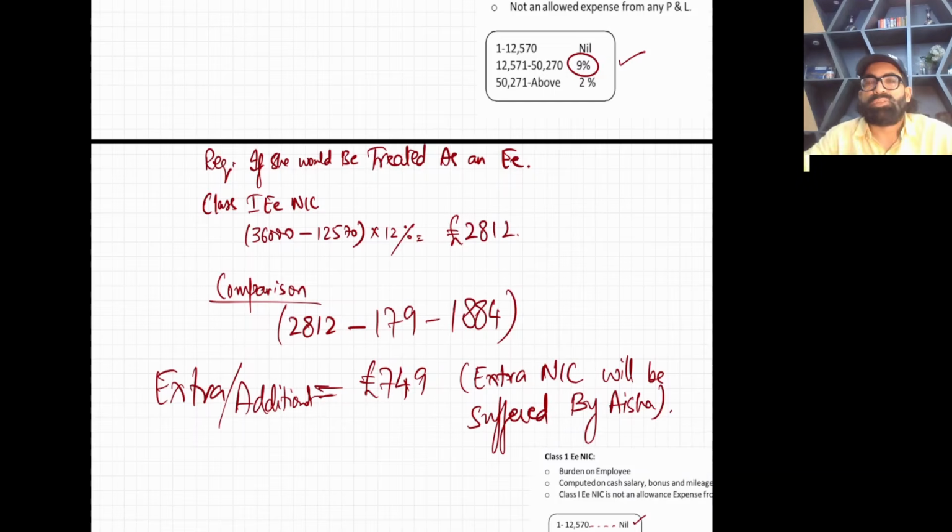So this is requirement D. We have done all the requirements. Hope you understood it. Try this question again, and do solve this mock as well. This is a very useful ACCA mock, and it is highly recommended to solve it.